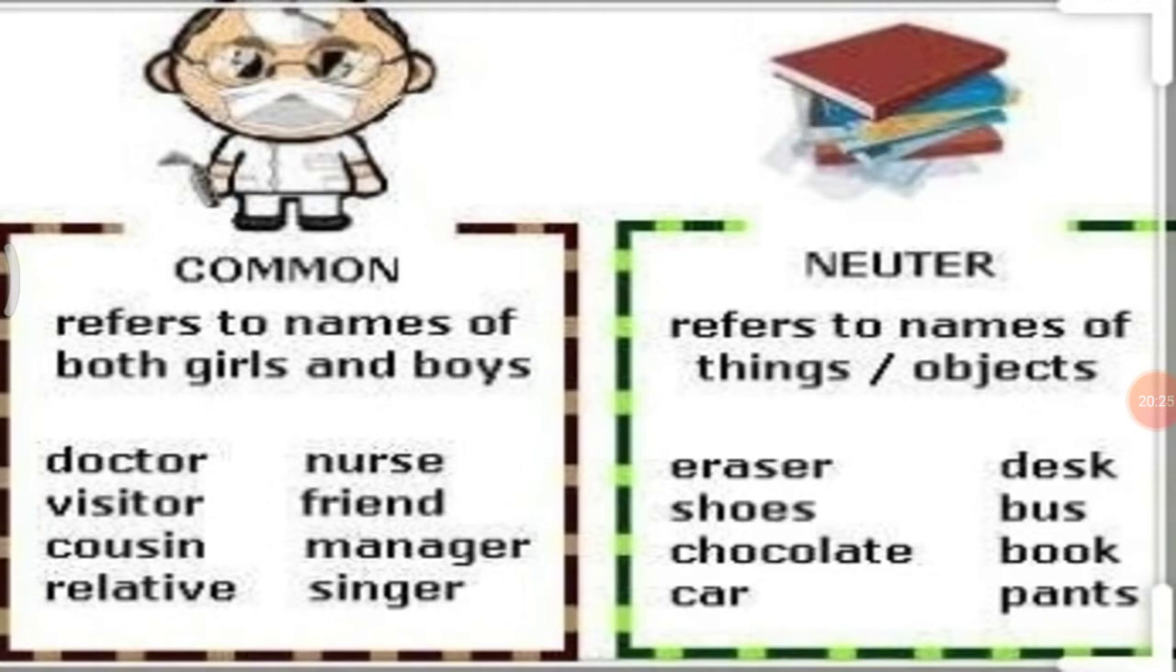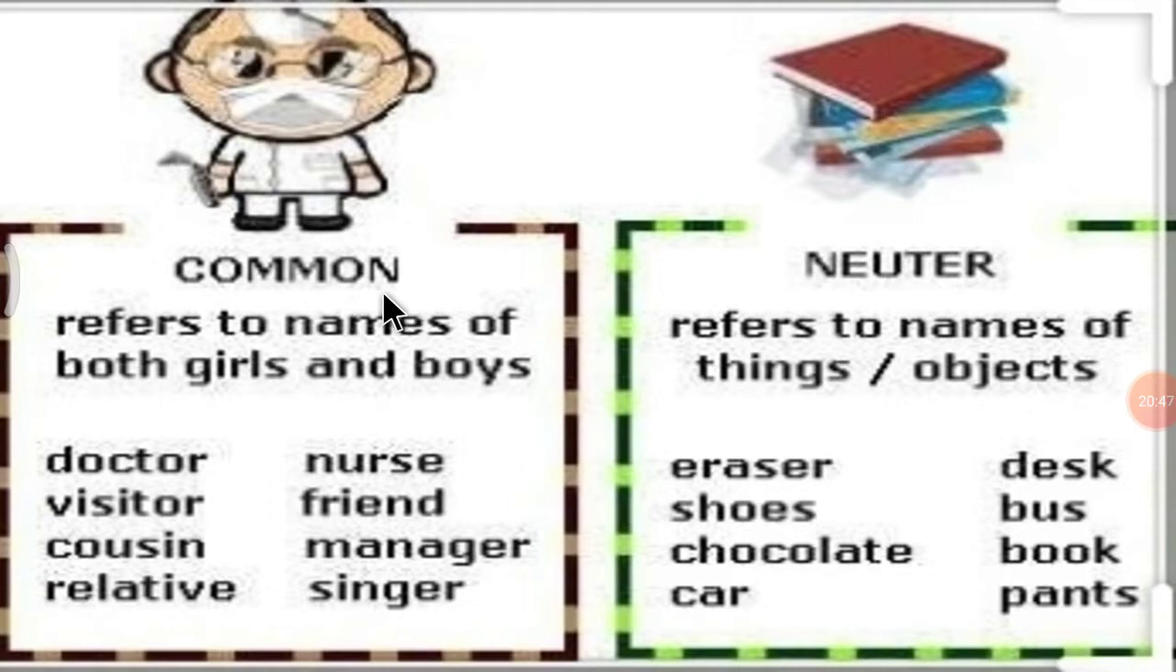Right now I am using a computer mouse. So it is a non-living thing, so it also comes under a neuter gender. If I am using a headphone now, the headphone is a non-living thing, so it comes under a neuter gender. So let's revise both topics again so you can understand it clearly.